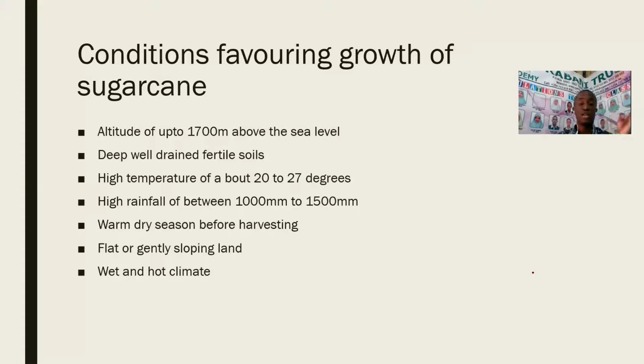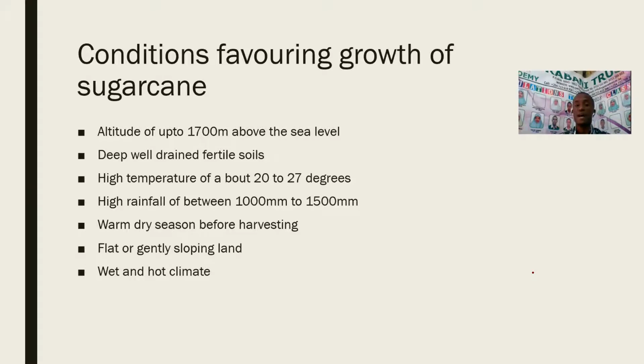But sugarcane, the highest altitude that it requires is 1,700 meters above the sea level. So any altitude above 1,700 meters is not suitable for the growing of sugarcane. This is also a crop which requires deep, well-drained, fertile soil. Of course, all crops require fertile soil. Do we have any crop that requires infertile soil? No.